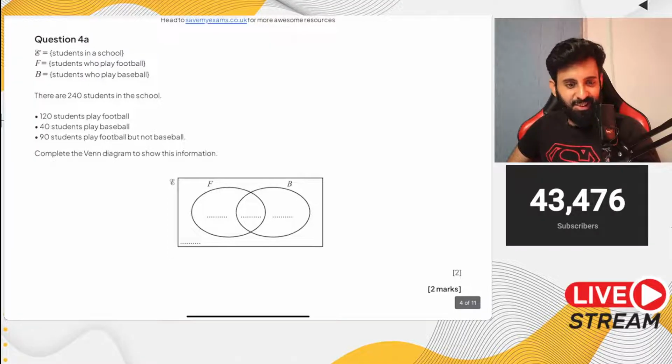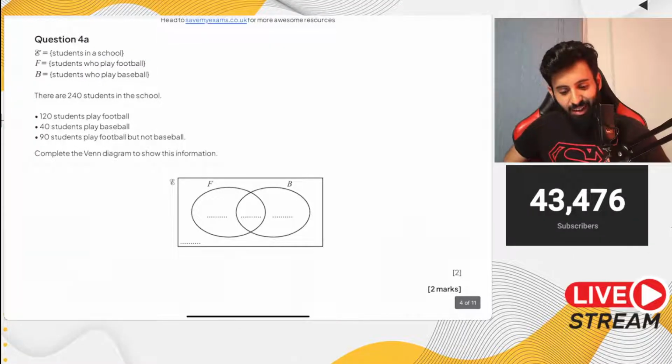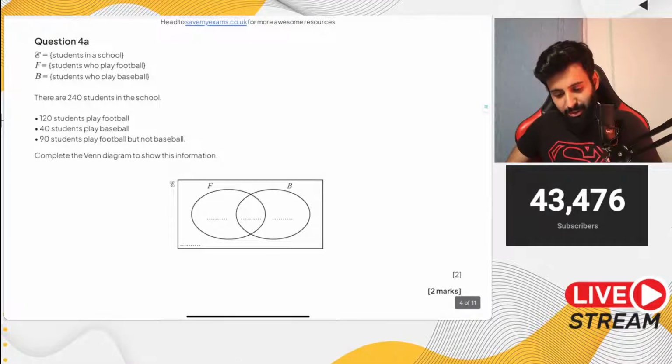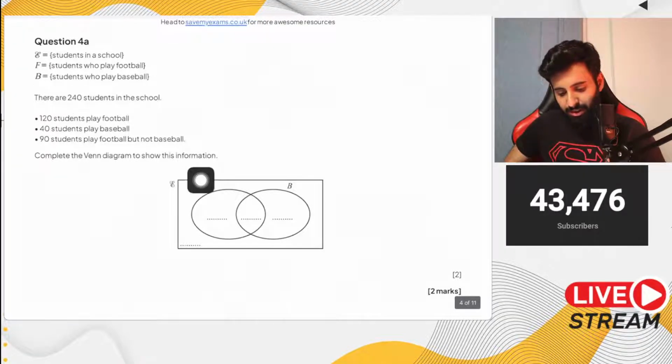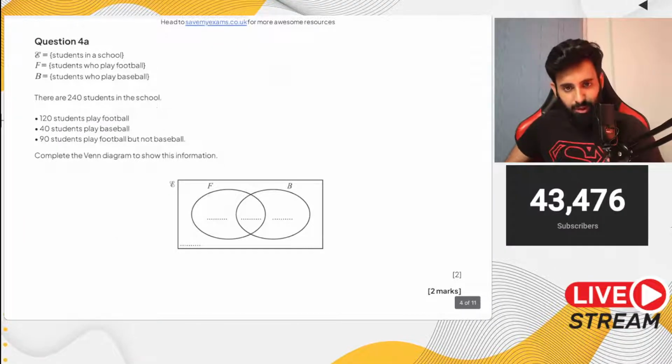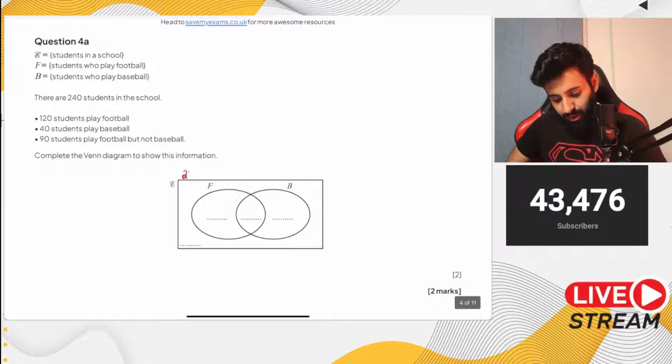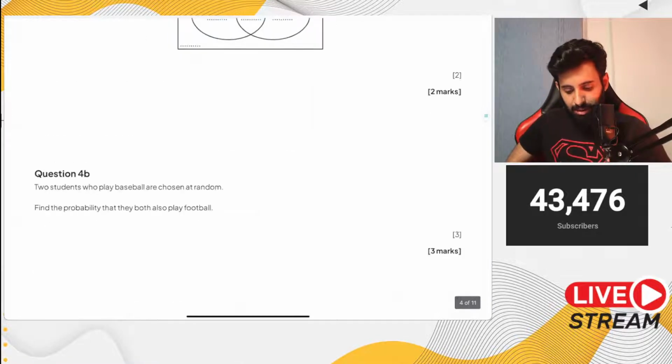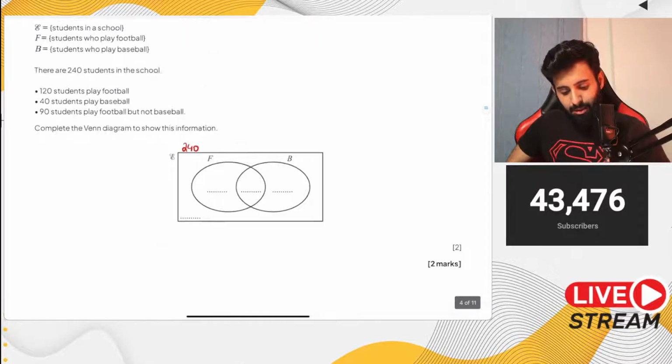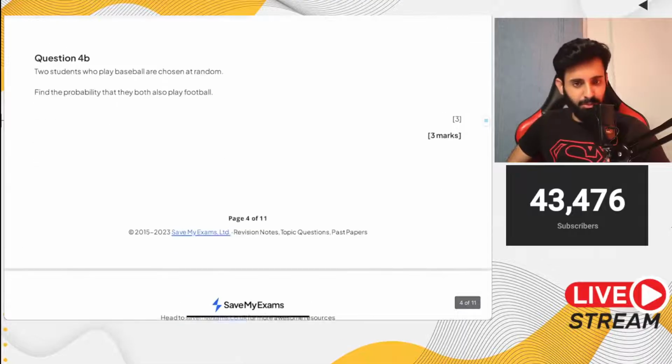Okay, let's do question number 4 part A. It says students in a school are represented by a universal set. Students who play football is the set F. Students who play baseball is the set B. There are 240 students in the school. So let's write that down. Now you may be wondering, how come all of a sudden there are sets and a Venn diagram? It's probably because there's a follow-up question on probability.